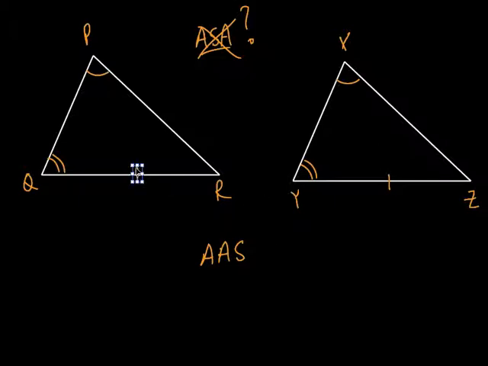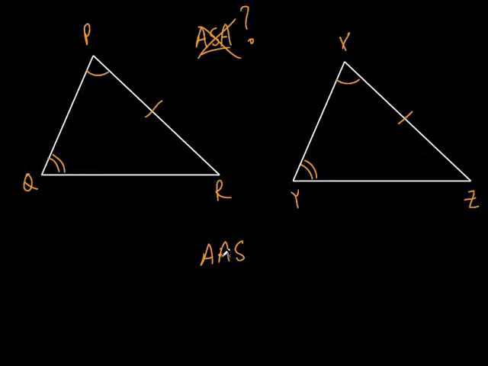I could have also, what's another way? What's something else that I could have known to still use angle, angle, side, Jack? You could do this one, couldn't you? Is that still angle, angle, side? Yeah, it is. Two angles and a non-included side. That would still be angle, angle, side, as long as it's not in between. If it's in between, you use this one. If it's not in between, you use this one.